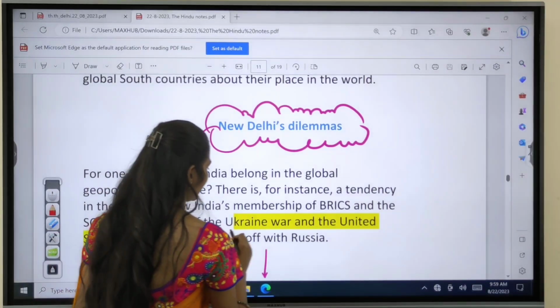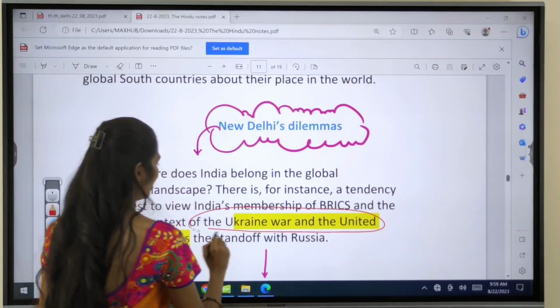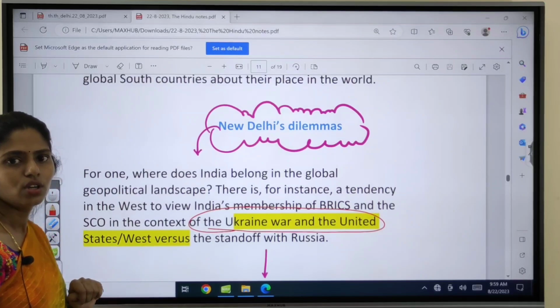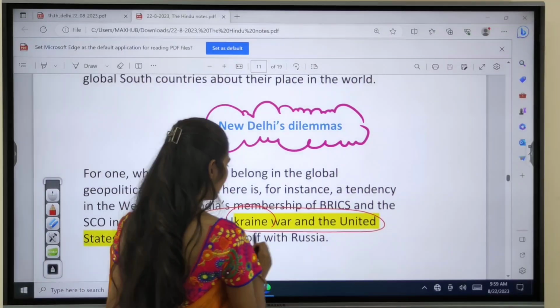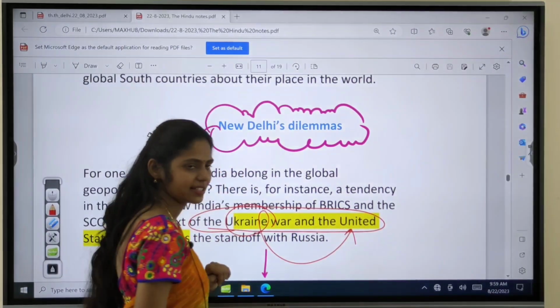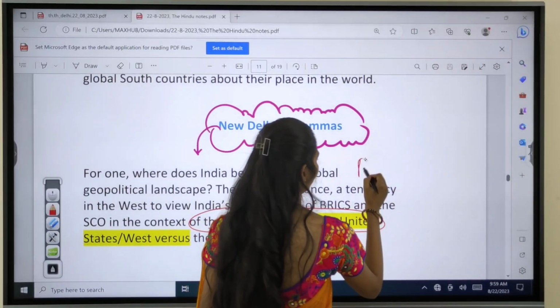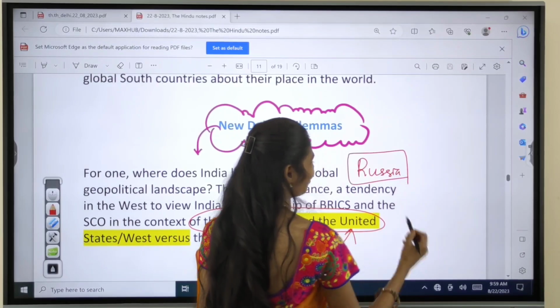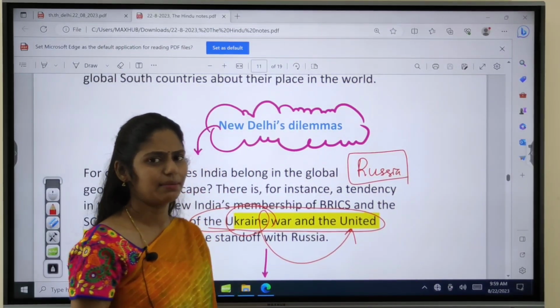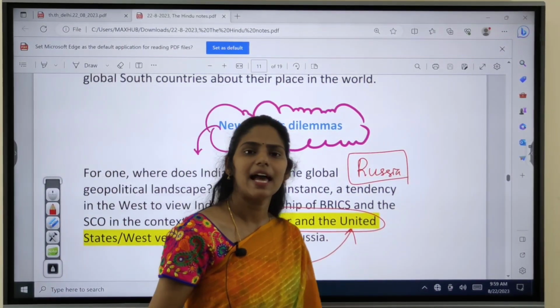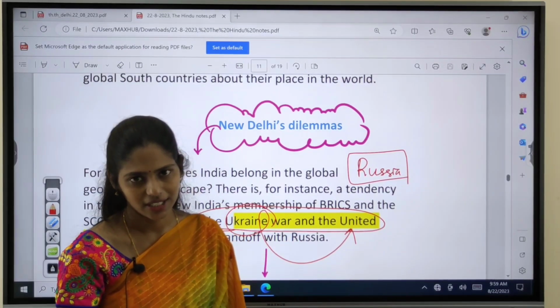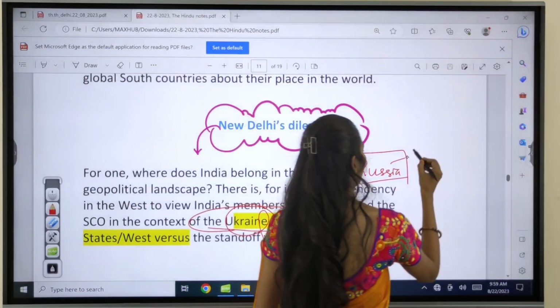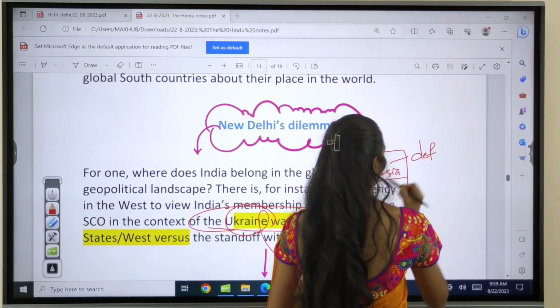Here, on the other side, the Russia-Ukraine war is happening. Ukraine is getting support from the United States, but India has support for Russia. Okay, it is not supporting by providing arms etc., but we are getting some help from Russia. For example, we are getting technology, especially defense technology.